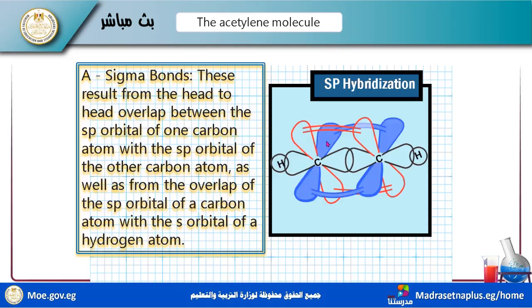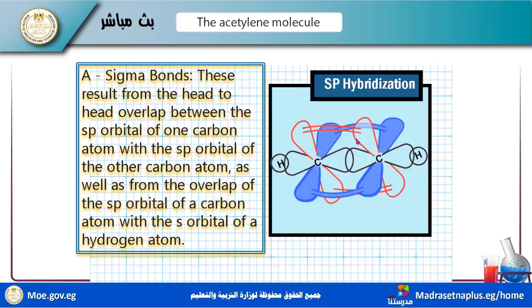Now we have the 2pz and 2pz parallel, forming a pi bond, and the 2py and 2py parallel, forming the second pi bond.